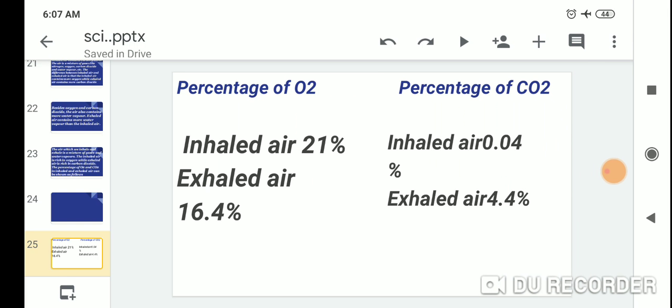So the percentage of O2 and the percentage of CO2 for exhaled and inhaled air. Oxygen in inhaled air is 21%, and in exhaled air is 16.4%. Carbon dioxide in inhaled air is 0.04%, and in exhaled air is 4%.